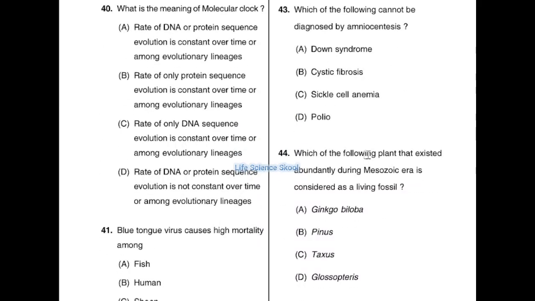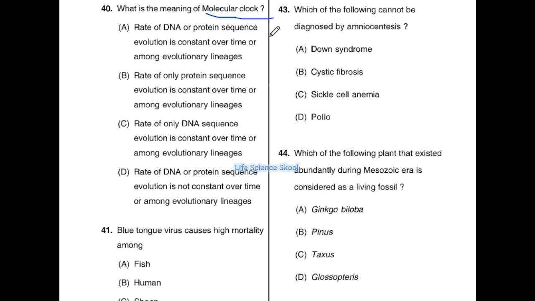Now we will move on to the next question here. 40th question. What is the meaning of molecular clock? Option A, rate of DNA or protein sequence evolution is constant over time or among evolutionary lineages. Option B, rate of only protein sequence evolution is constant over time or among evolutionary lineages. Option C, rate of only DNA sequence evolution is constant over time or among evolutionary lineages. Option D, rate of DNA or protein sequence evolution is not constant over time or among evolutionary lineages. They are asking a direct question, what is the meaning of molecular clock.